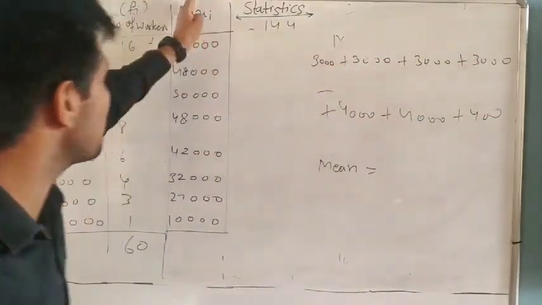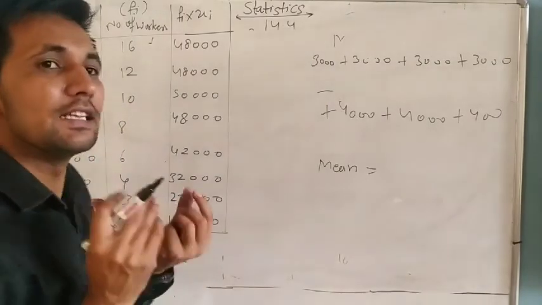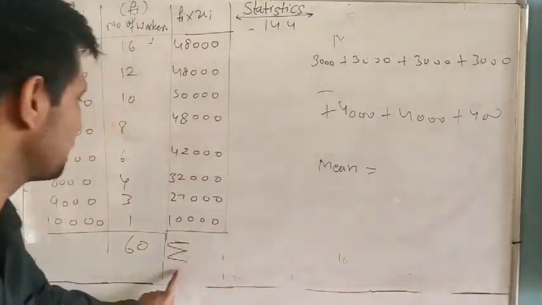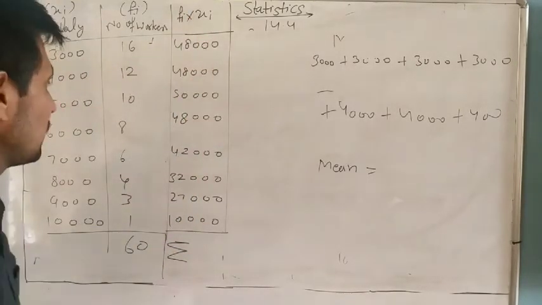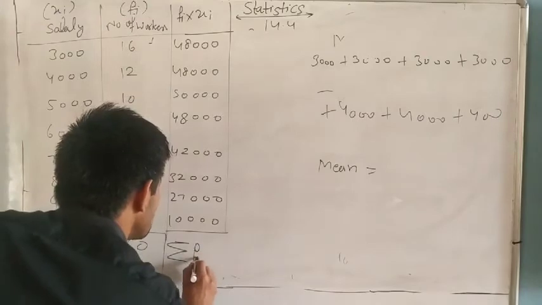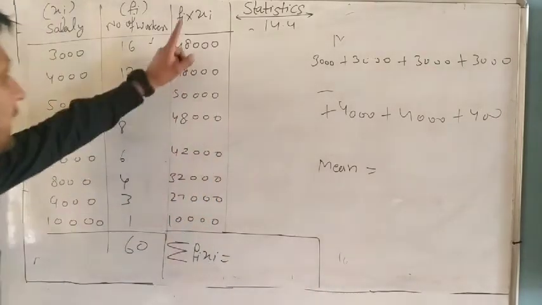This symbol is called sum, the symbol for adding all of these, summation. It is called summation. Whose sum are we finding? fi and xi.